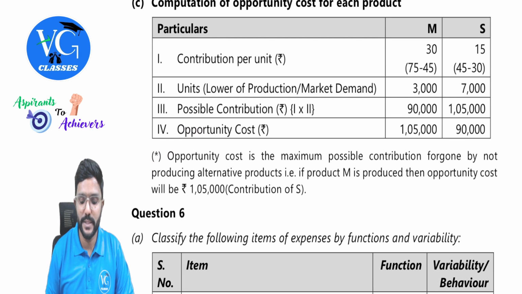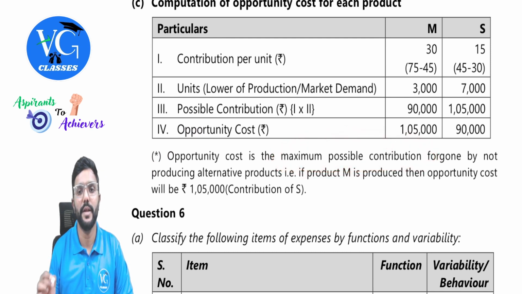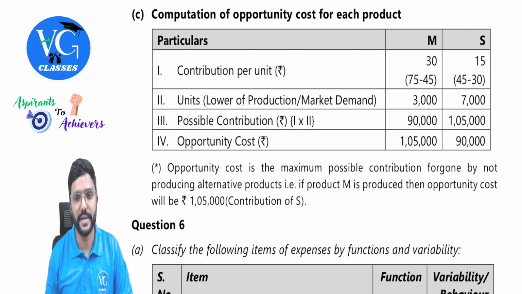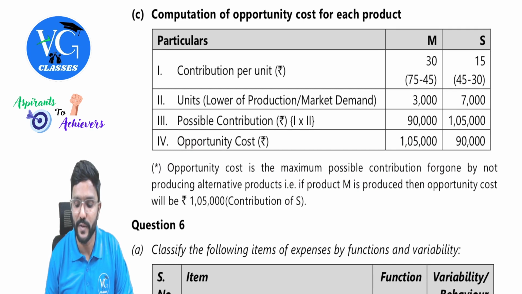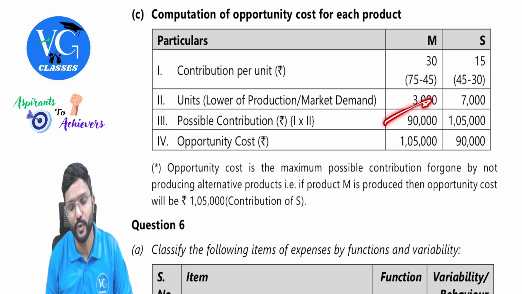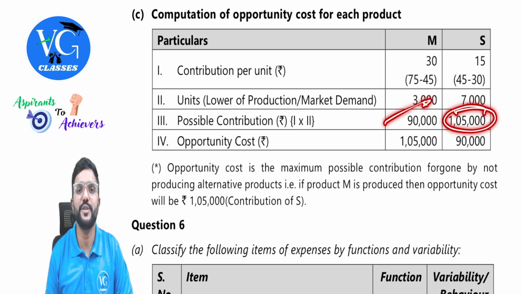Opportunity cost is the maximum possible contribution foregone by not producing the alternate product. That is, if product M is produced, we will get 90,000. But what do we lose? The contribution from product S, which is 1,05,000.